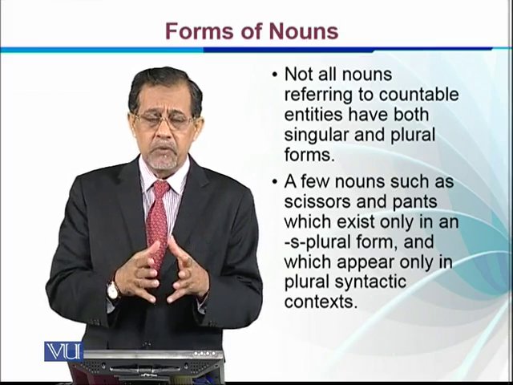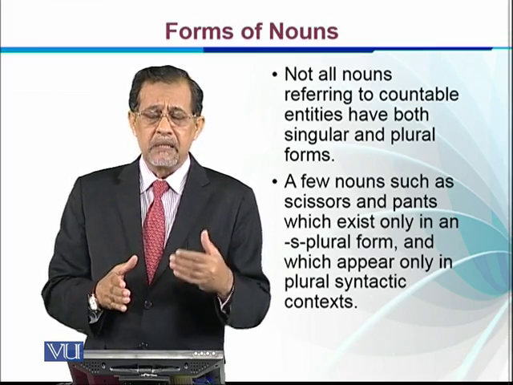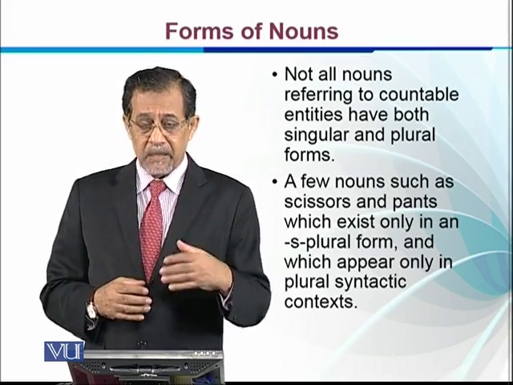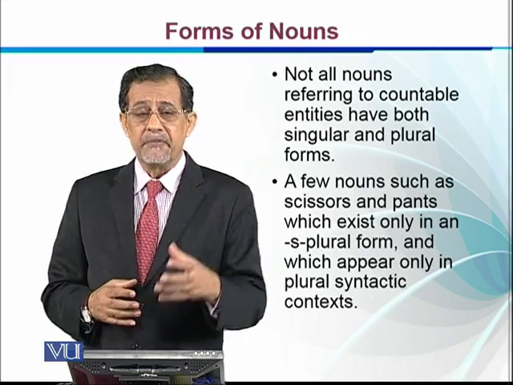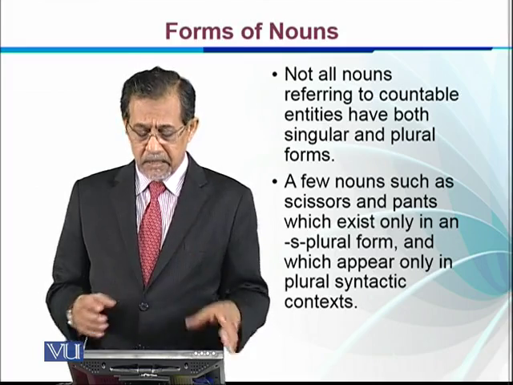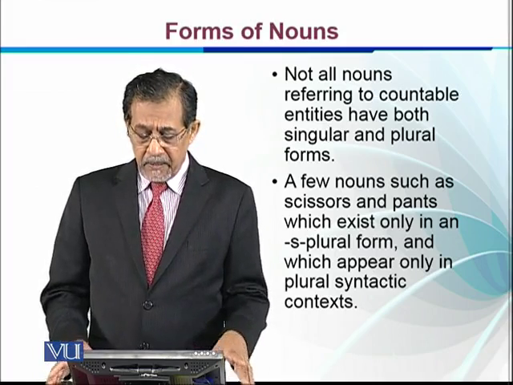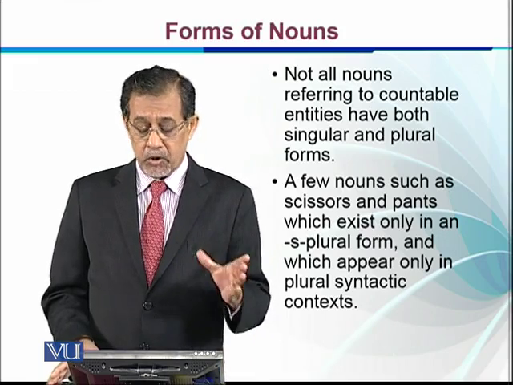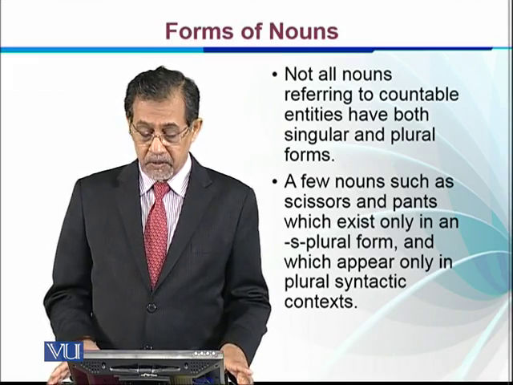And if we have to refer to them in any other way, we may say a pair of scissors as a single entity and a pair of pants as a single entity, right? And it is always clear that they are plural. They are not used in singular forms.